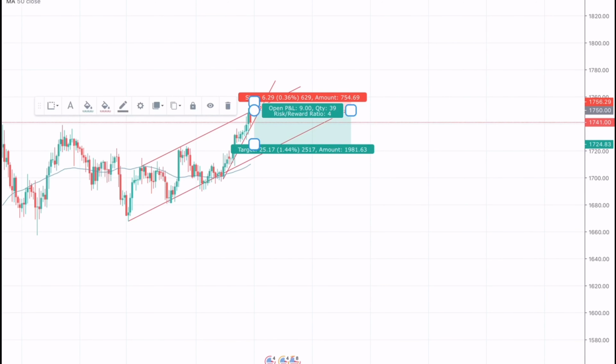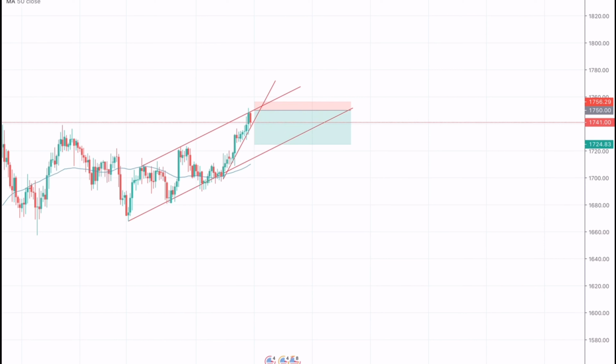The risk to reward would be somewhere around 1:4. That's a great risk to reward. However, if we see a 4 hourly candle closed above the resistance line, then as explained on the weekly chart, we can see the market moving towards 1780, which is our long term resistance zone.